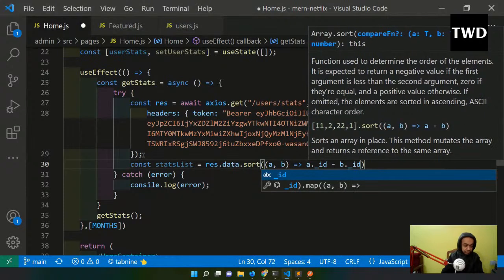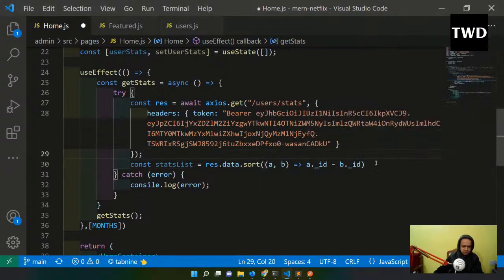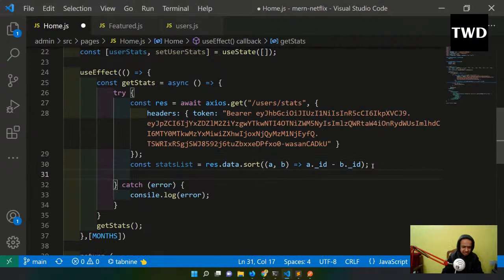So _id is what we receive from MongoDB. Everything has an _id, and this is how we sort data. This is a normal JavaScript function, nothing else. Sorting data is always done like this in JavaScript. Sort doesn't happen in a perfect way by default, so you can search why we do it like this. Now also we cannot just directly put set user stats like that.